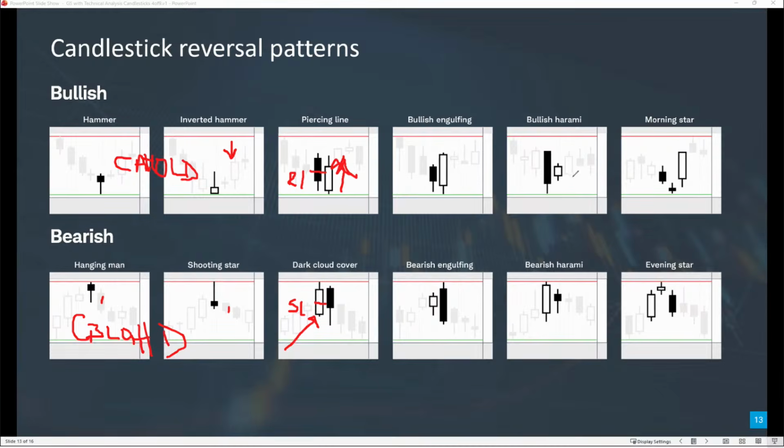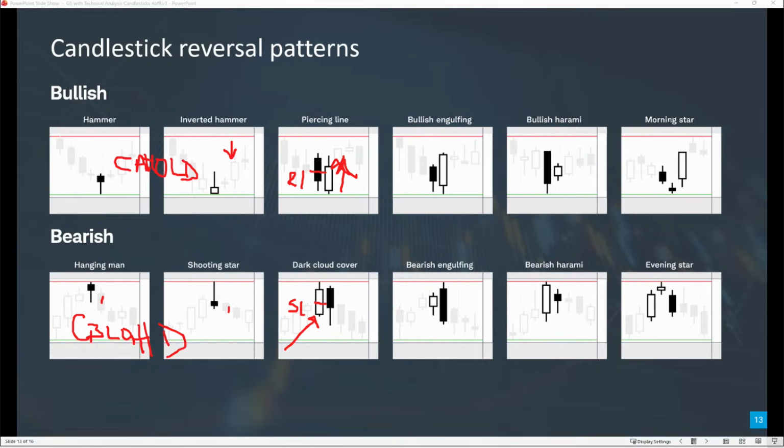Now, a harami is kind of the flip of the engulfing. You have a big down day, and then the following day the entire body of the candle is within the body of the previous day. That's a bullish signal when it happens at a support level. And then if we have a big up day followed by a down day within the body of the previous day.